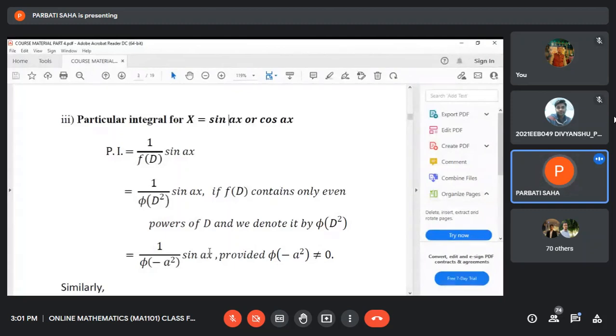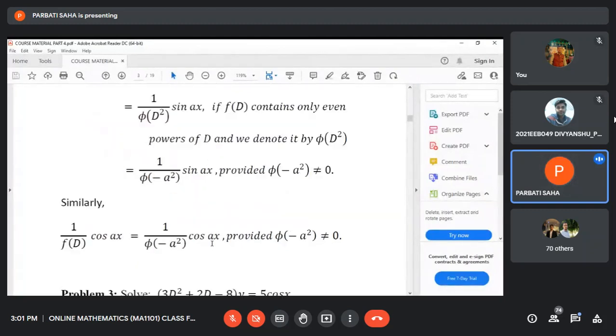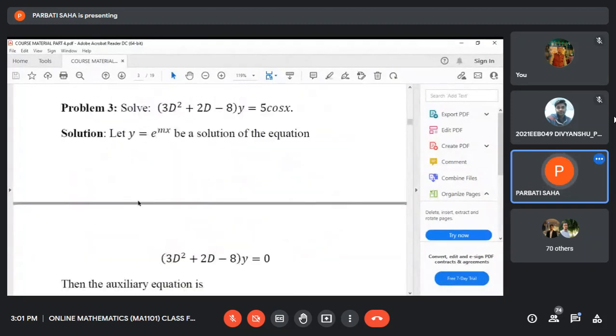It is the coefficient of x in the sine function or cosine function. Now again, we first write down the differential equation whose right side is 0. Then we write down the auxiliary equation.